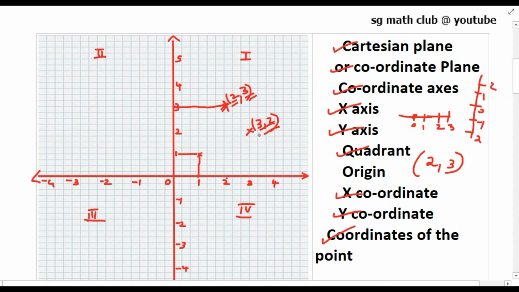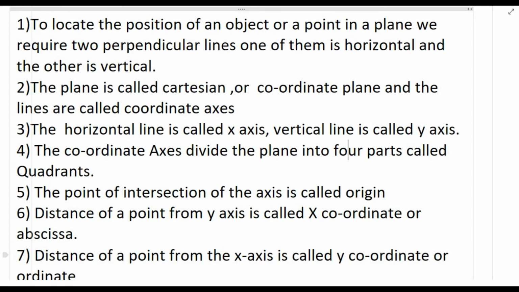And also the coordinates of the origin. The coordinate of the origin is nothing but 0, 0. Coordinate of the origin is 0, 0. Now, so these are the points we have seen.